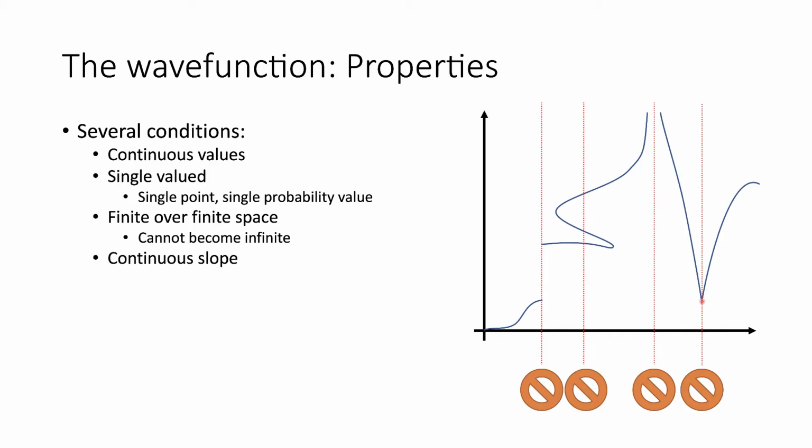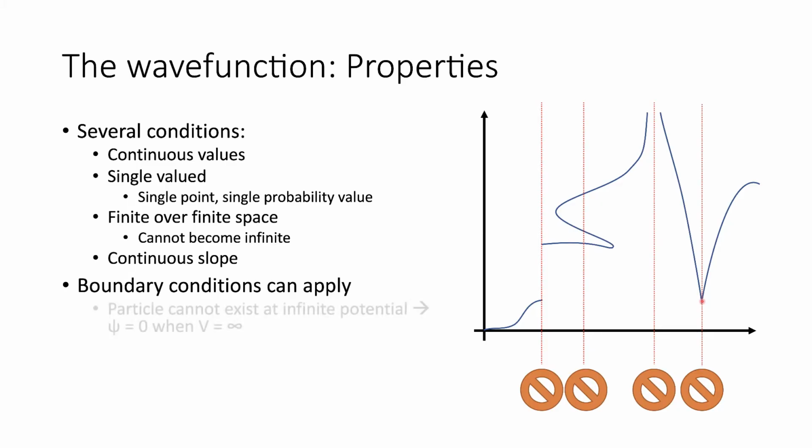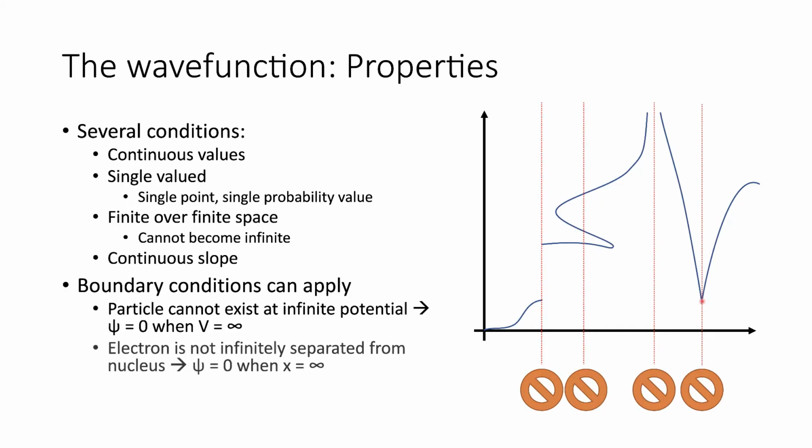The next condition we need to look at is boundary conditions. So what happens at the edges of a system? A particle cannot exist at infinite potential. If we take it off to infinite potential, that means it's got infinite energy, which means it's not possible, so the wave function has to go to 0. Secondly, if we remove a particle to infinity, that means its energy drops to 0, which means the wave function must drop to 0 as well.